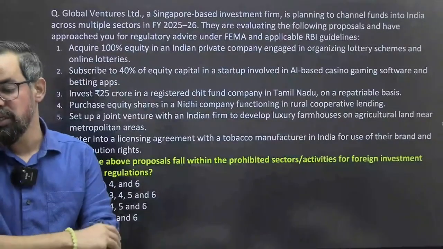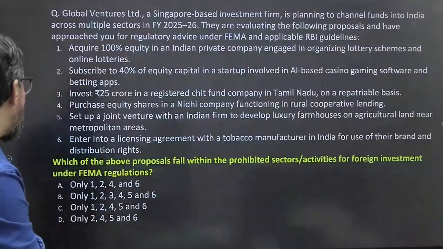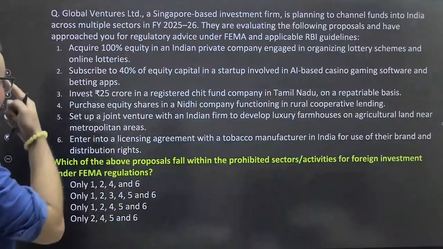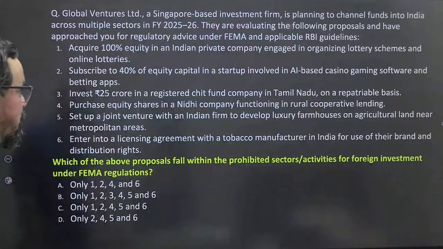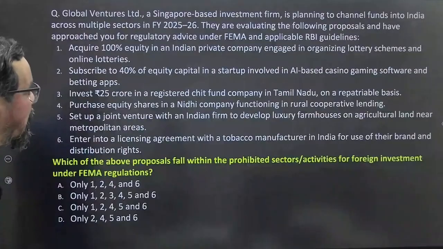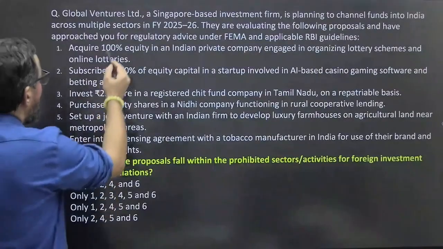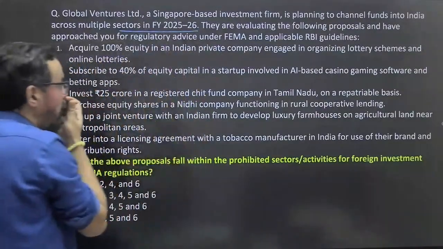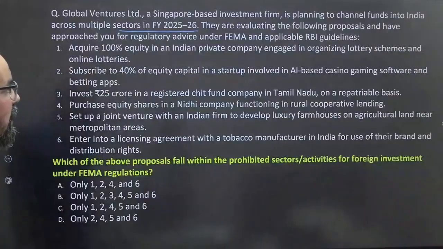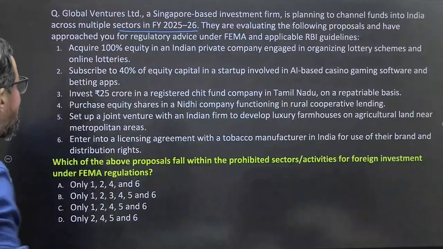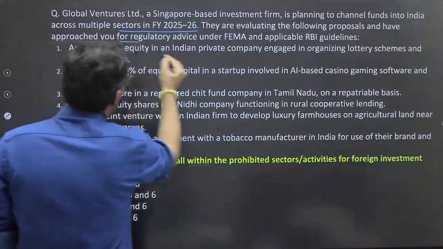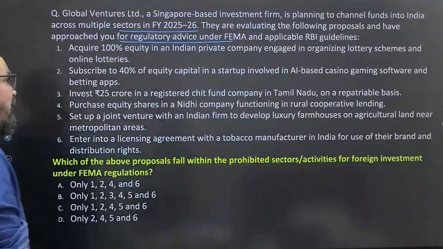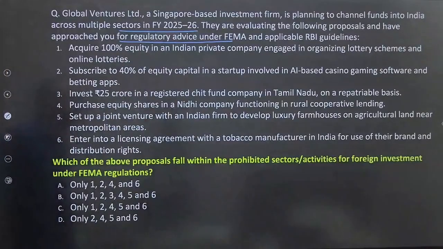Let's go to the next question guys. What will be your correct answer? Global Venture Limited, a Singapore-based investment firm, is planning to channel funds into India across multiple sectors in 25-26. They are evaluating the following proposals and have approached you for regulatory advice under FEMA and applicable RBI guidelines.